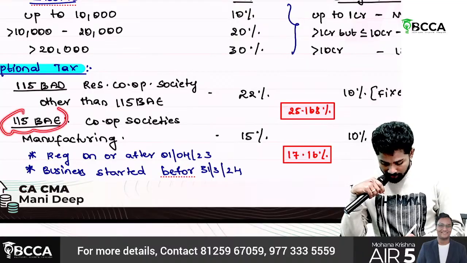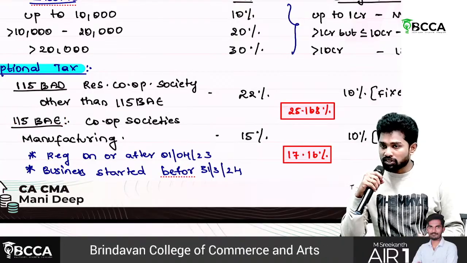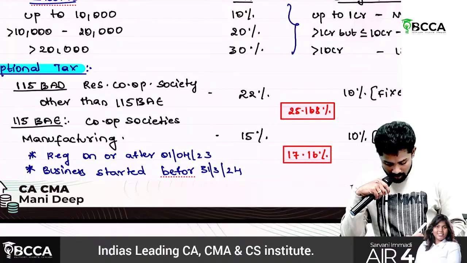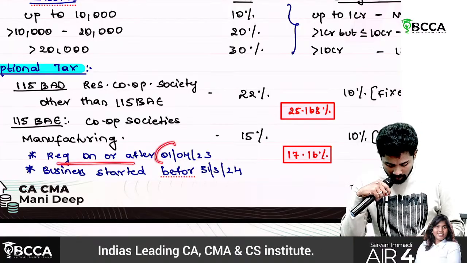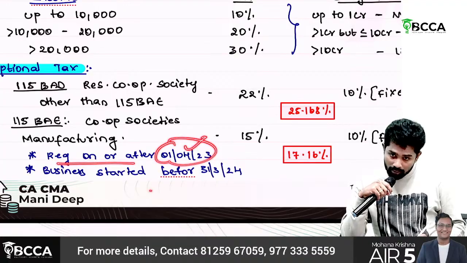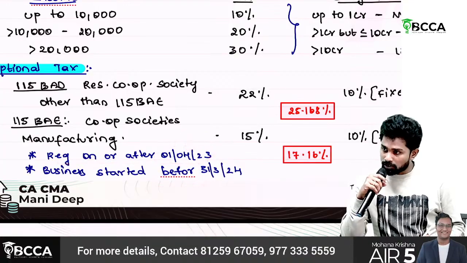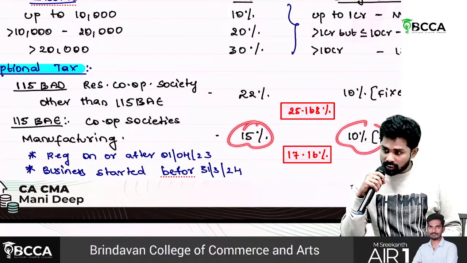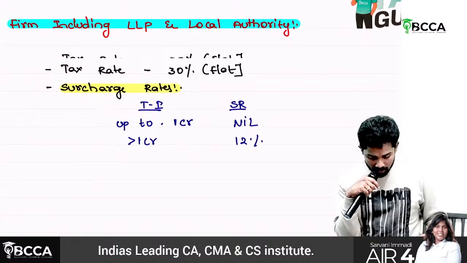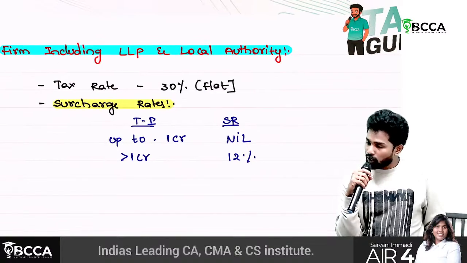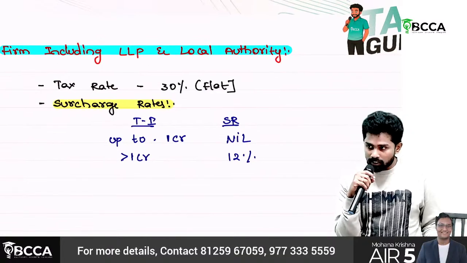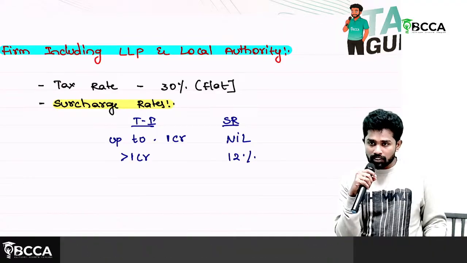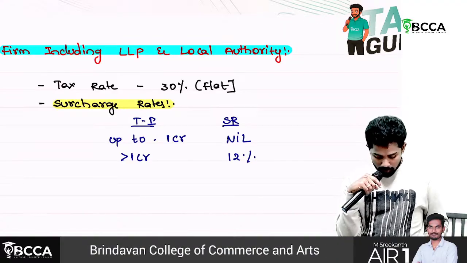Then 115BAE, cooperative societies which are into manufacturing, where the manufacturing has been registered on or after 1st April 2023 and the business started before 31st March 2024. Then the tax rate is 15%, surcharge rate 10%. For firm, LLP and local authorities, the tax rate is a flat 30%. Surcharge above 1 crore is 12%.